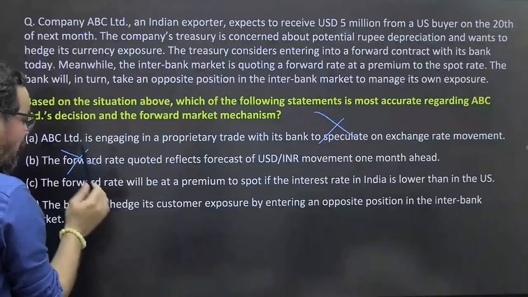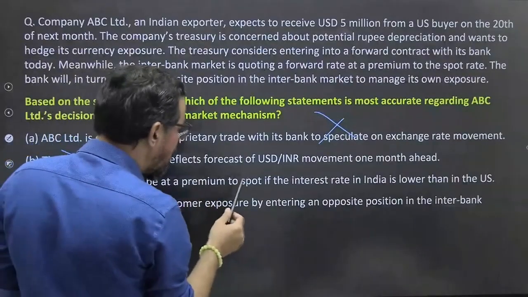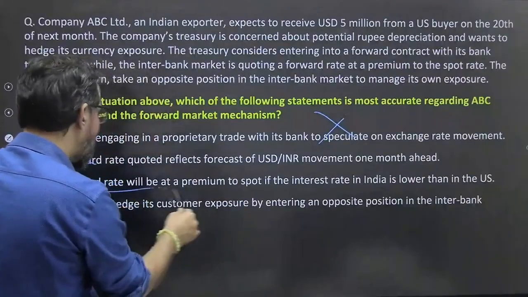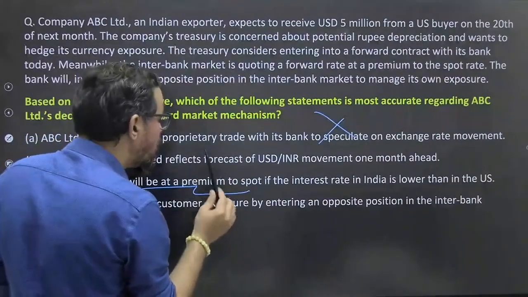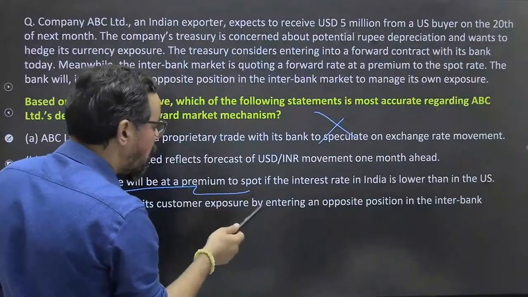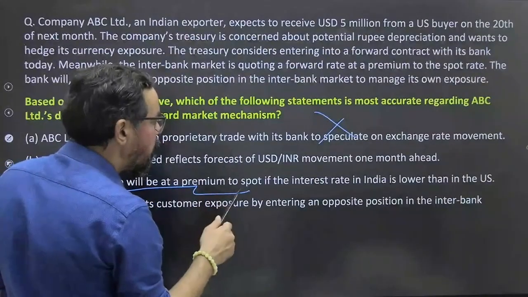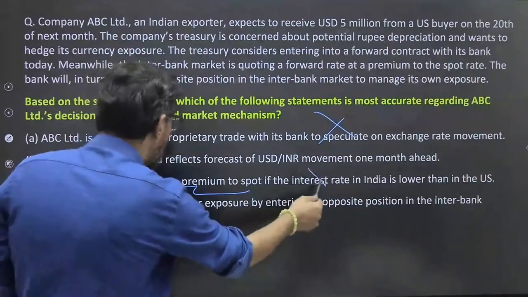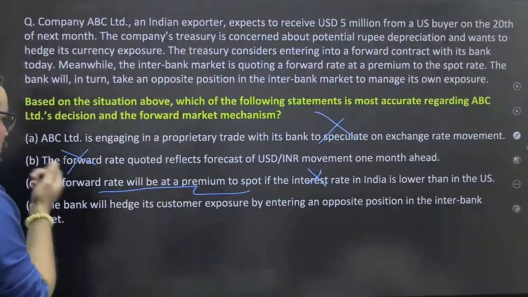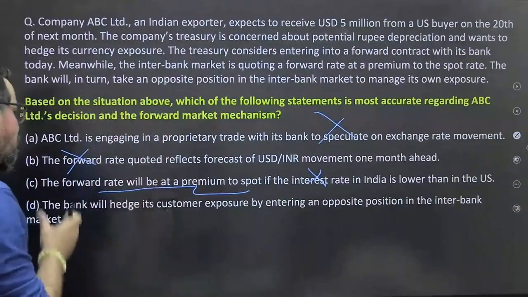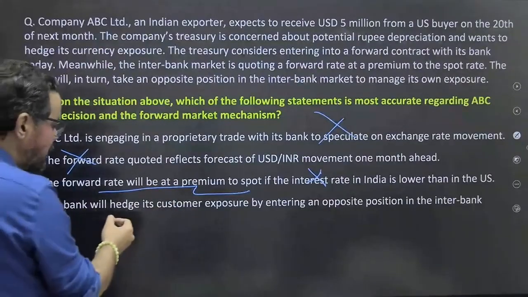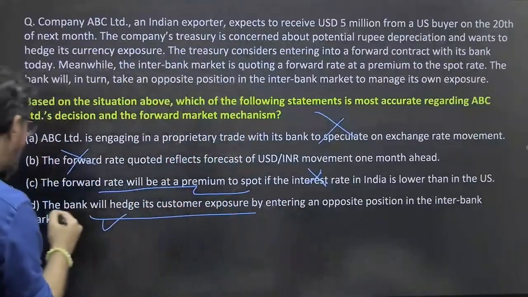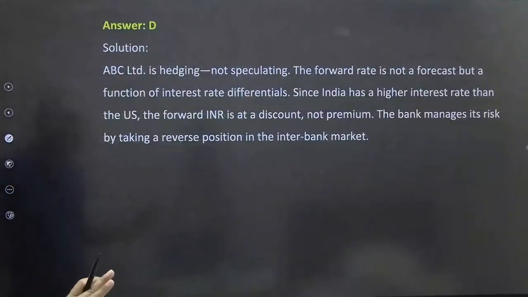Forward rate will be at a premium to spot if the interest rate in India is lower than in the US. No, this is also not going to make that impact. Interest rate is one factor, but that is not the deciding factor. The bank will hedge its customer exposure. Yes, hedging is part of this, by entering into an opposite position in the interbank market. 100%. D must be the right answer for this one.